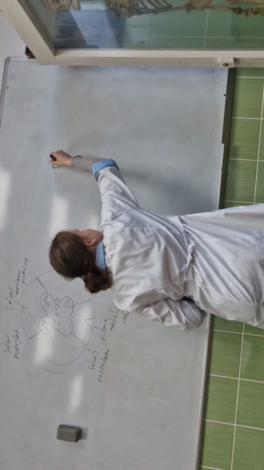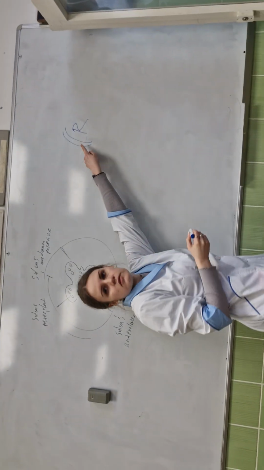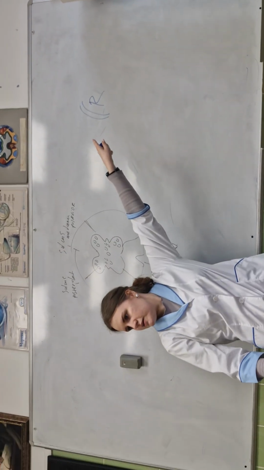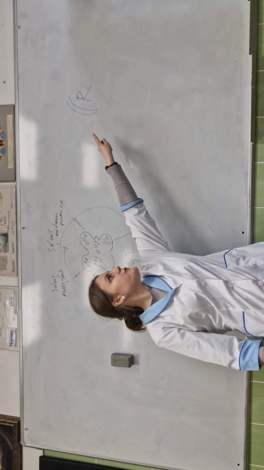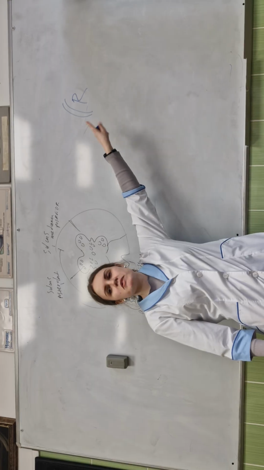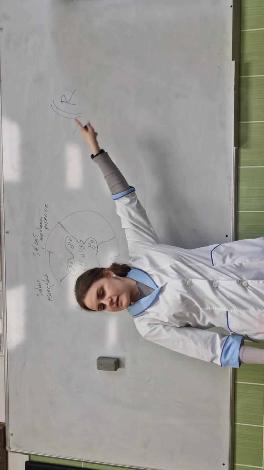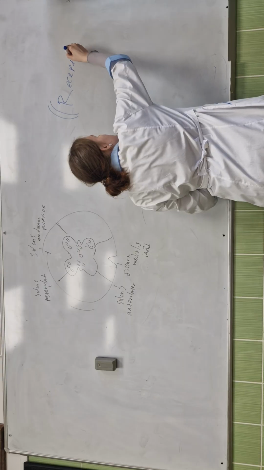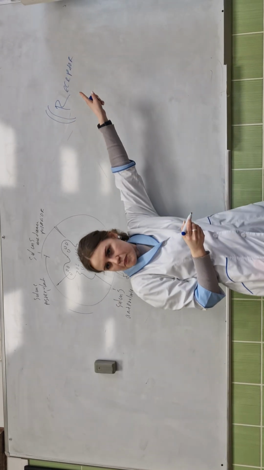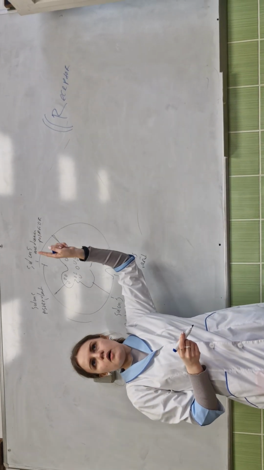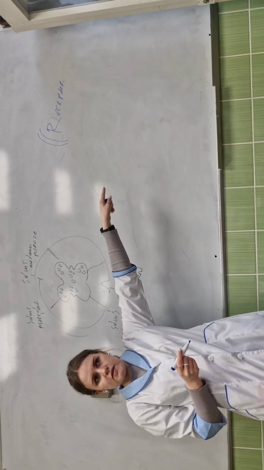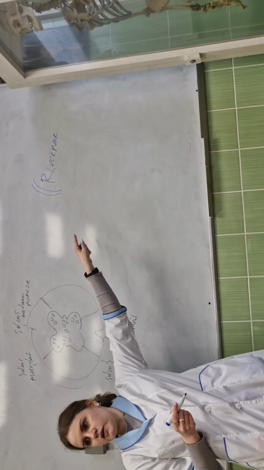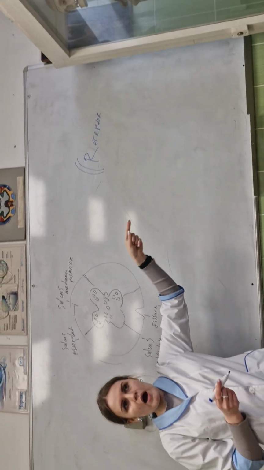Receptor. For example, skin receptor, or the patella in the knee reflex. Anything located at the beginning of the impulse is a receptor. We have exteroceptors in the skin, proprioceptors in the muscles, and interoceptors in the internal organs. This is the first part of our reflex.